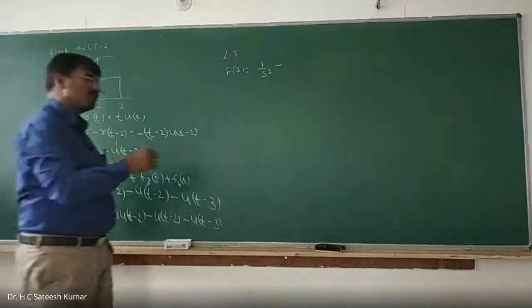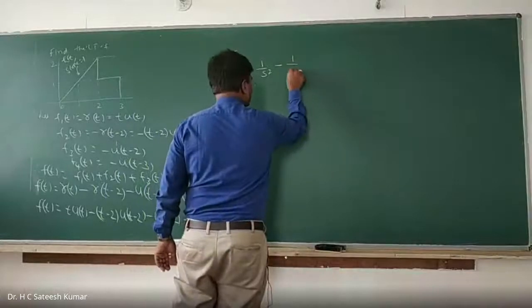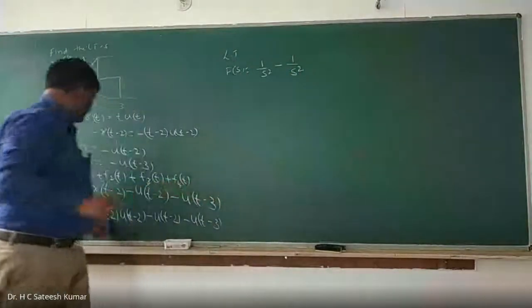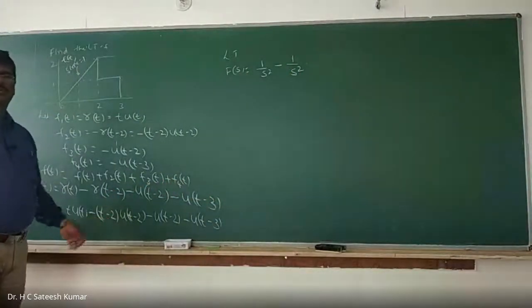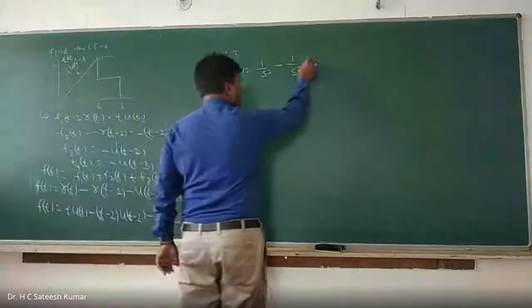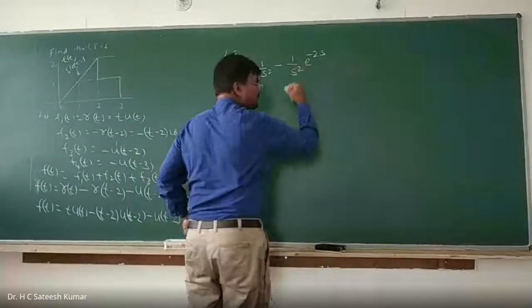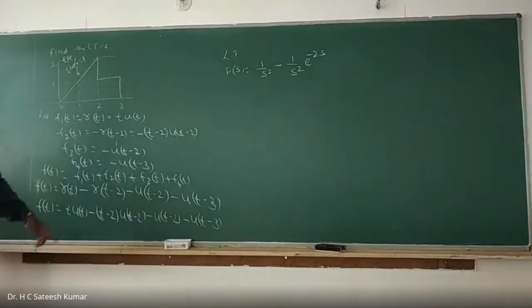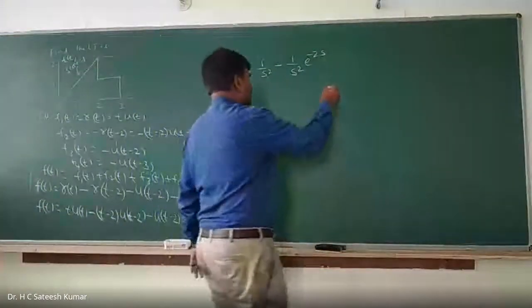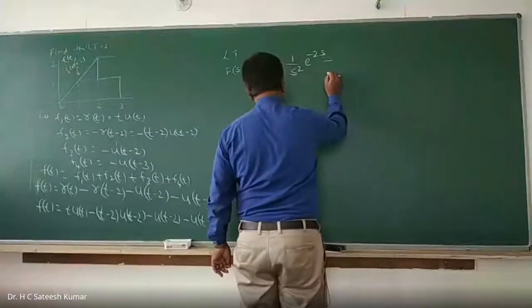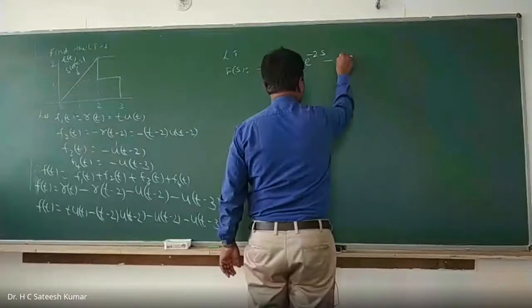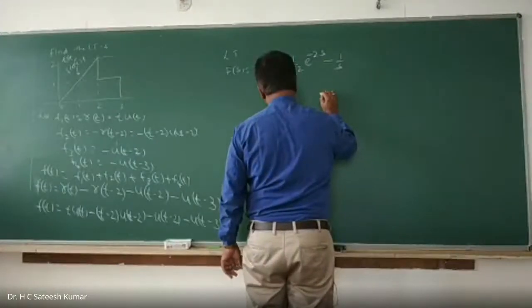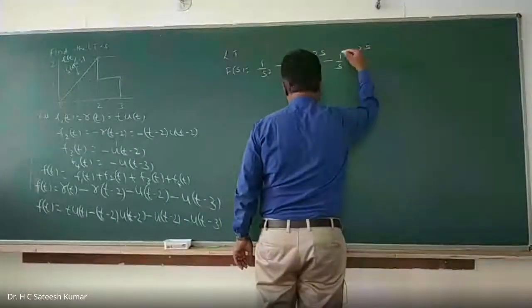1 by s square, once again you write it: 1 by s square into shifted by an amount equal to 2. Shifted by an amount equal to 2 means e to the power of minus 2s. Next, u of t minus 2. U of t is nothing but 1 by s, so it is 1 by s into e to the power of minus 2s.